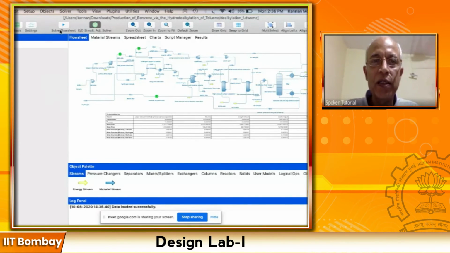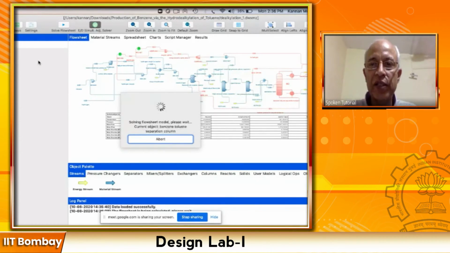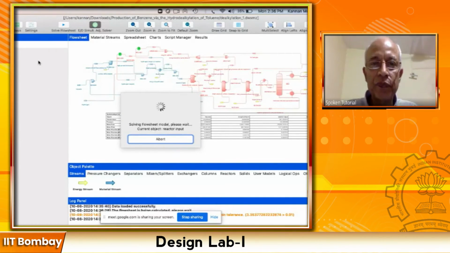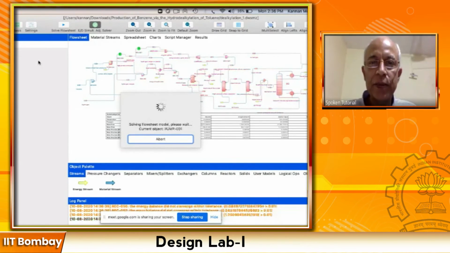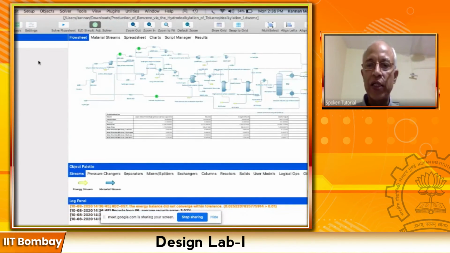So let me click this solve flowsheet button. You can see all of it is red. You can see that it is going in a sequence and it iterates. Okay, it is finally converged. In fact, you can see here.